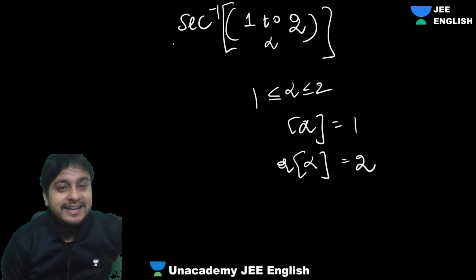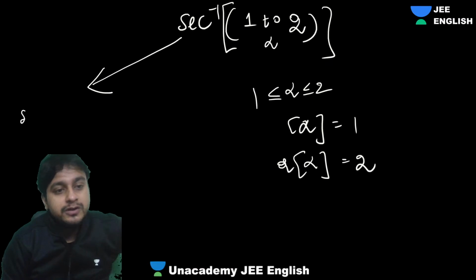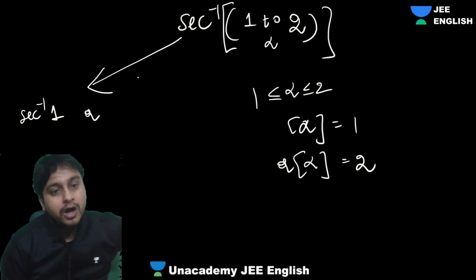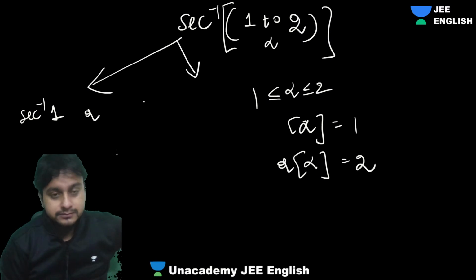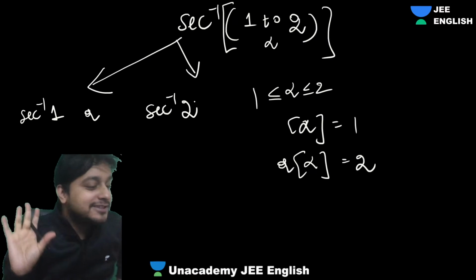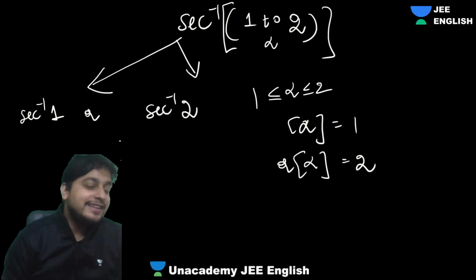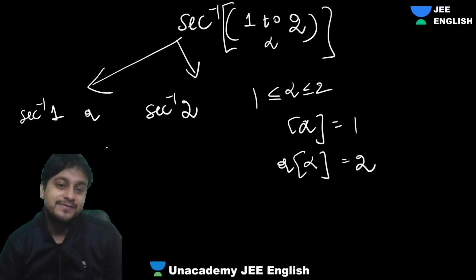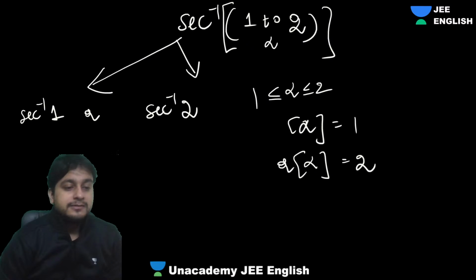It will fetch you sec inverse 1, or it will fetch you sec inverse 2. That's it. That's what the possibility is. You won't get anything apart from that. So what does this mean?